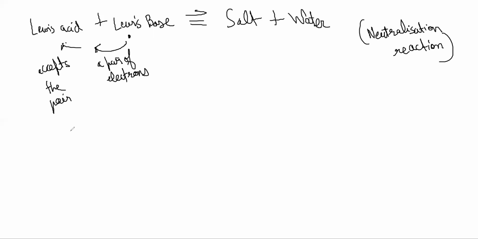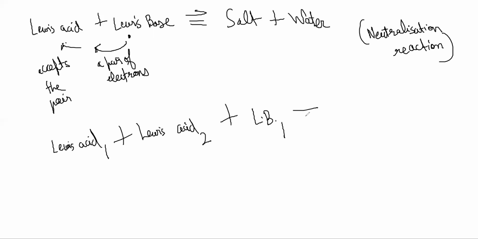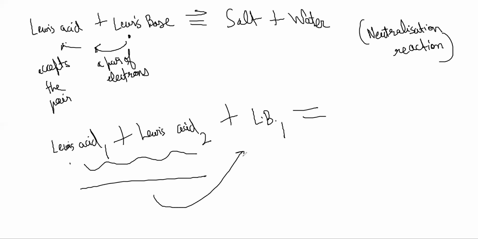Now, if you have a mixture, Lewis acid 1 plus Lewis acid 2 plus Lewis base 1, suppose you have this. Then the way reactions generally happen is that these two Lewis acids are competing for one Lewis base.